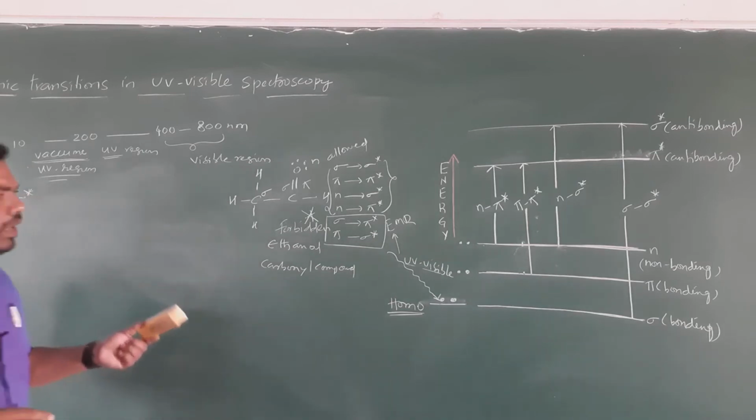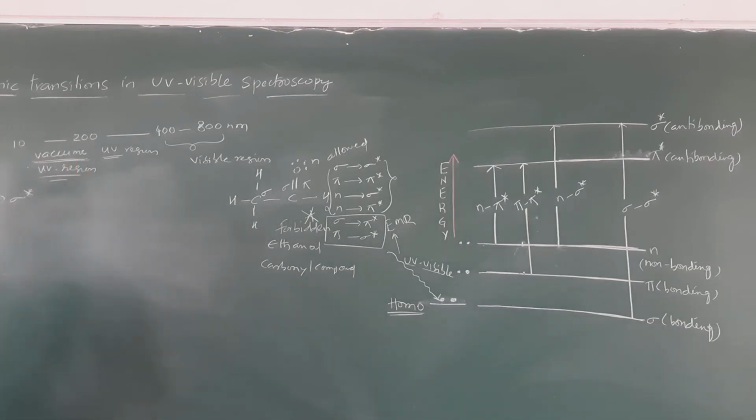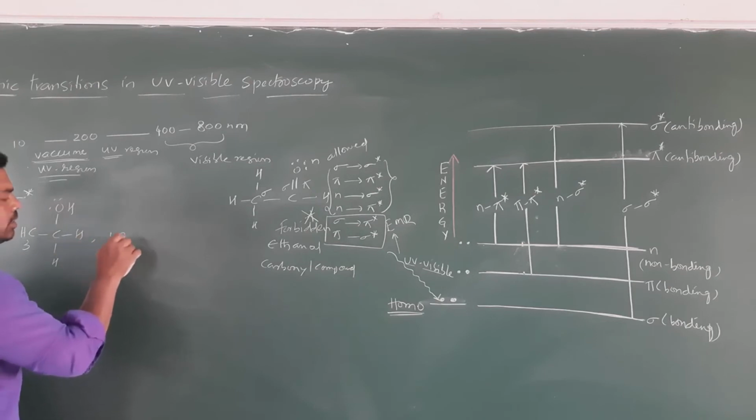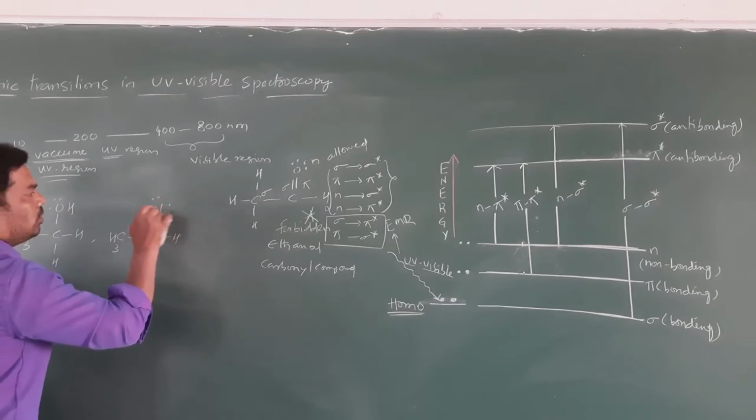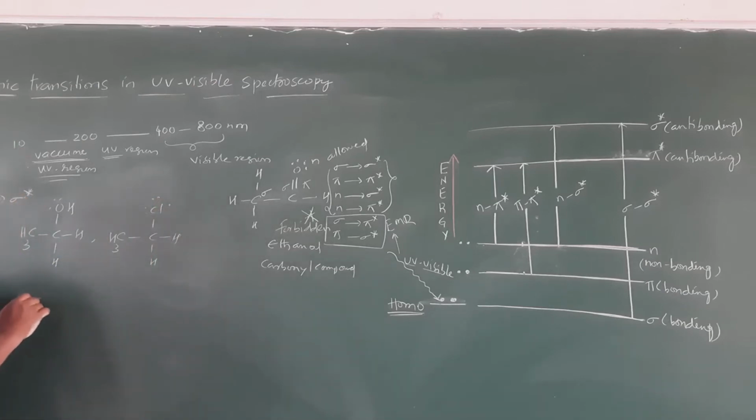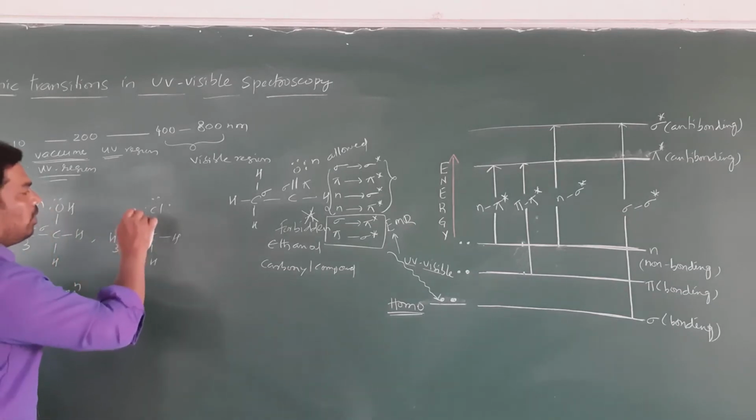We already know that n to sigma star transitions are possible in ethanol, CH3CH2OH, and in CH3CH2Cl, where we have non-bonding electrons, and also in ethers like CH3OCH3.